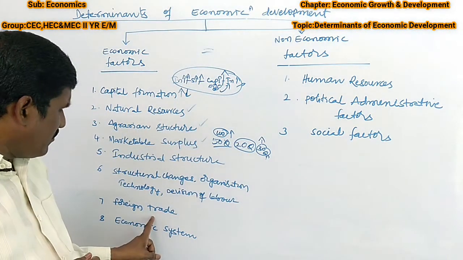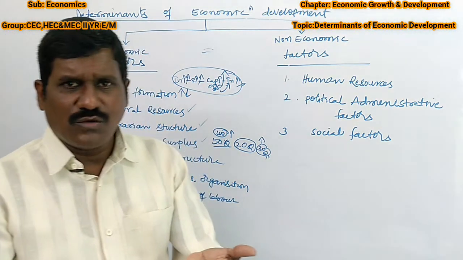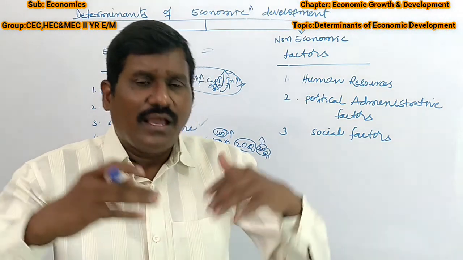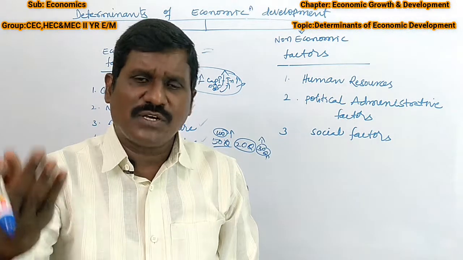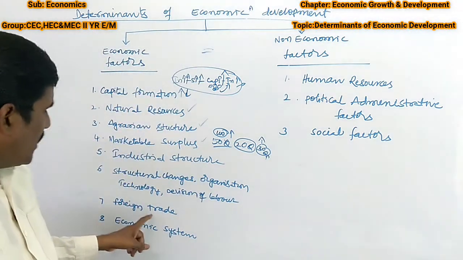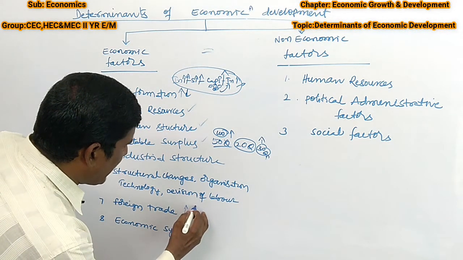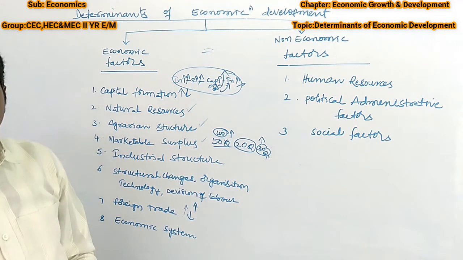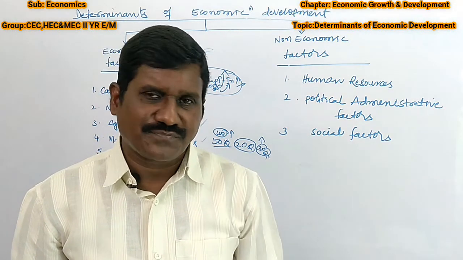To get foreign exchange, we have to increase agriculture products, industrial products and service products. Then automatically it is possible to export to foreign countries and get more foreign exchange. If not, it will be low foreign income, which does not support economic development.